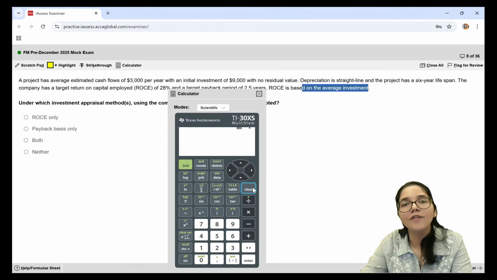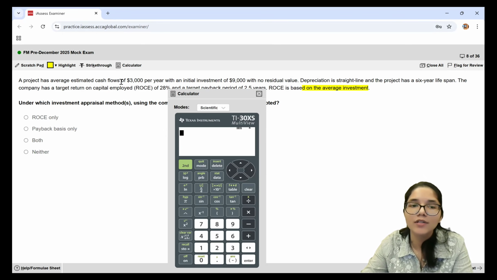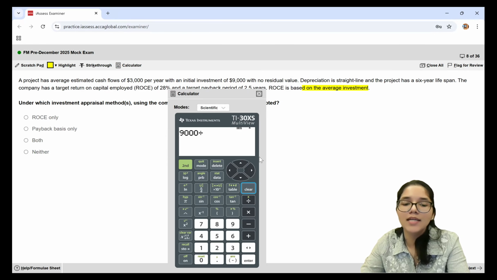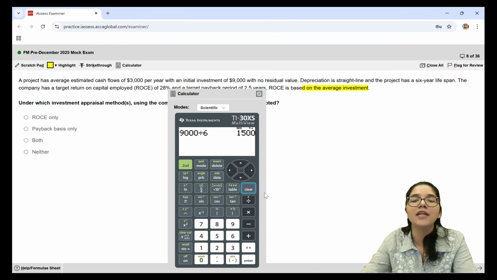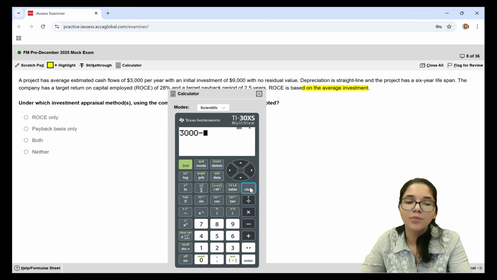Now this is our denominator. We are still yet to work our numerator. For the numerator, I want to take the average annual profit. Here I have cash flows of 3,000. Cash flow and profit are not the same. I have to convert this cash flow into profit. This is the cash flow before any other expenses in my books of accounts. In the books of accounts, I also charge depreciation. With respect to depreciation, they are telling me it's a straight line basis over a period of 6 years. So the $9,000 that I depreciate over 6 years means $1,500 every year will be the depreciation.